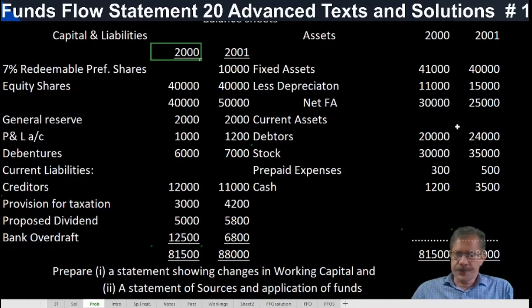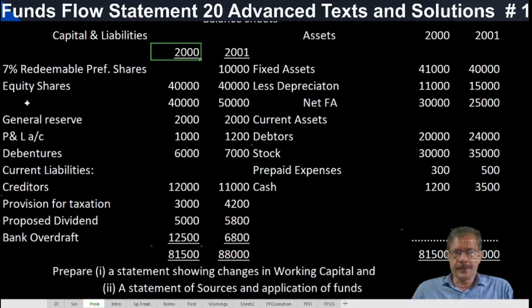So whenever there is a question like this, first divide the items between current and non-current items, and identify the changes.